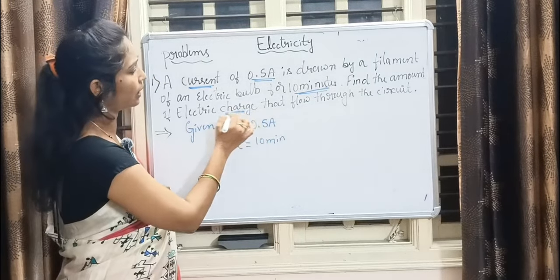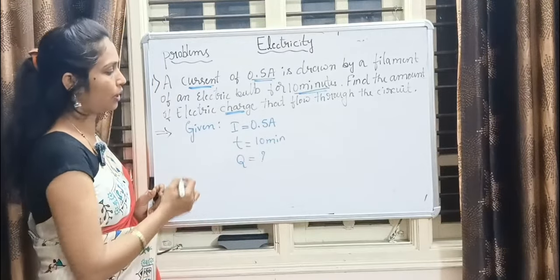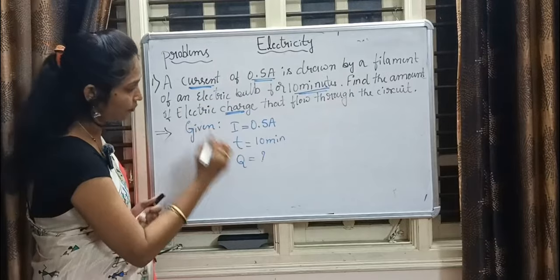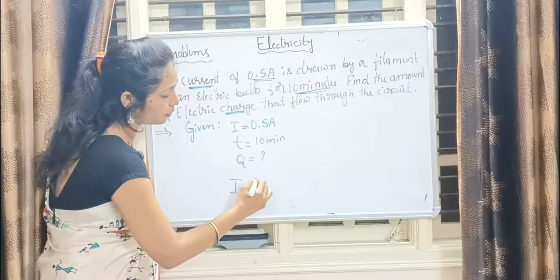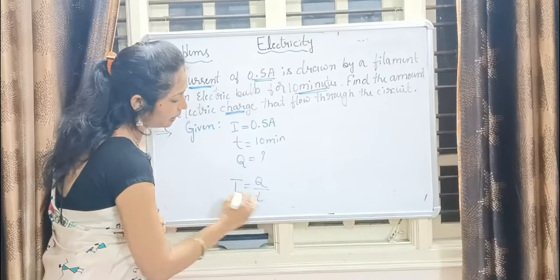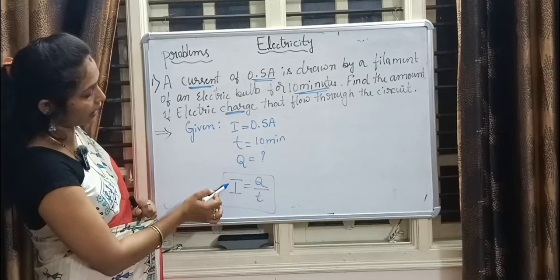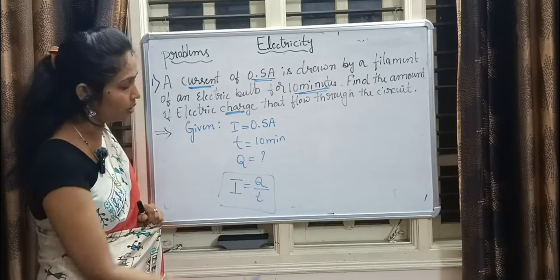What do we need to calculate, guys? Charge. For this, what is the formula? I is equal to Q divided by T. This is very important. They have given I, they have given T, and we need to find Q.